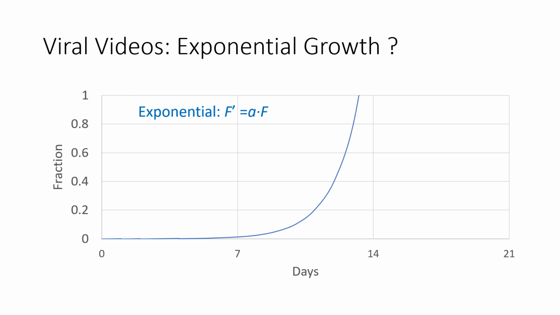To see why that is the case, let's first take a look at the math. In order to better understand how we can do better, we need to look at the math. So the change of the number of viewers is a constant value times the current number of viewers. And this is a differential equation. When we integrate that, we get this exponential function, which is why we say that viral videos grow exponentially. However, this does not capture everything.